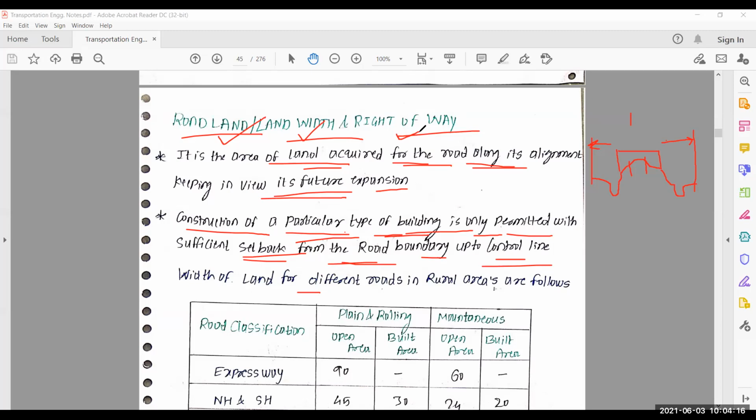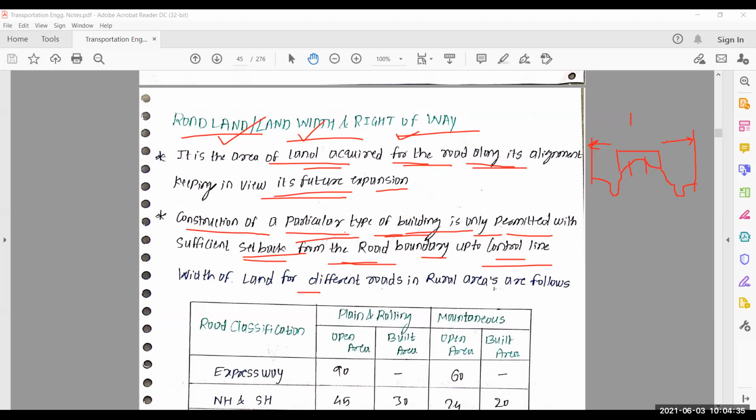So width of land for different roads in rural areas is as follows, which is also given by our IRC, and these values are much more important than the previous one. So you all must have learned or must remember these values.